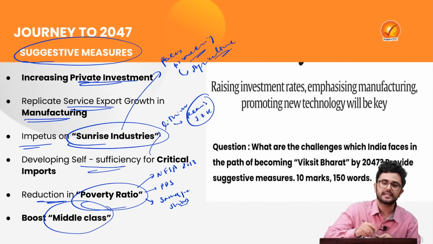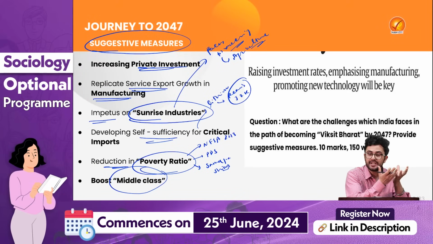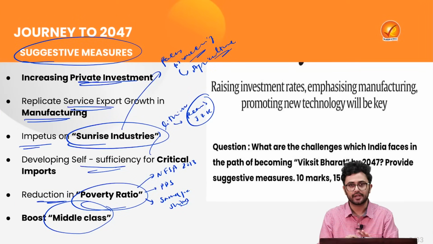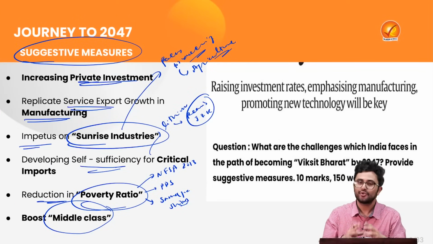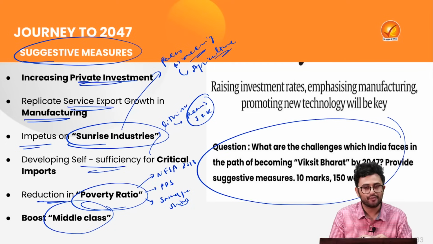Then the report suggests that we need to boost the middle class because we want to increase our consumption expenditure, to increase the overall demand in the economy. And to do that, it suggests that we reduce the taxes on this middle class, so obviously their consumption demand will increase. So on the basis of these suggestions, try to solve this particular question and we move forward to the next news.